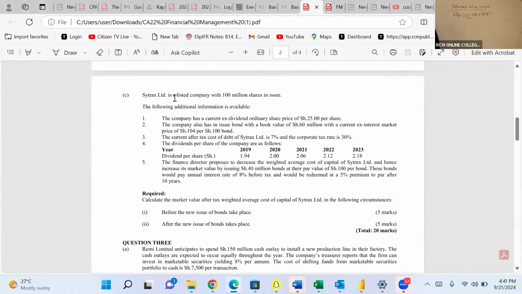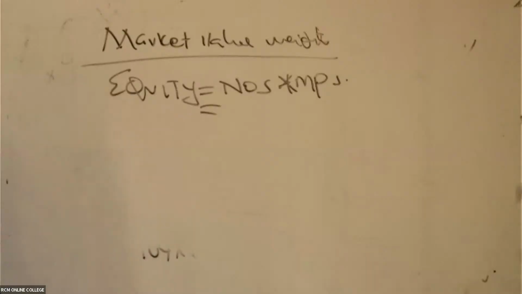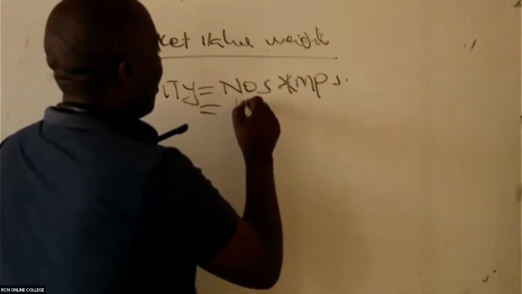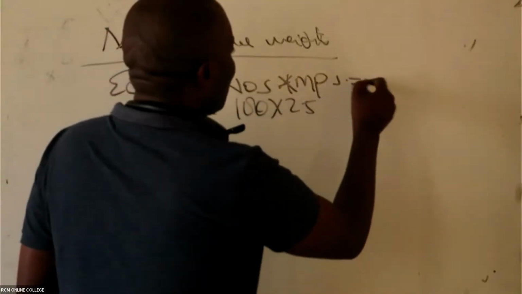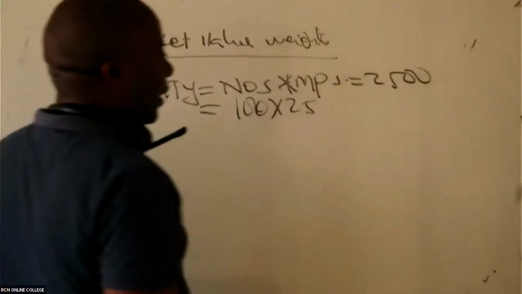You can see the company has 100 million shares. And then the market price per share is 25. So 100 times 25, this one here will be 2500. This number is very easy.